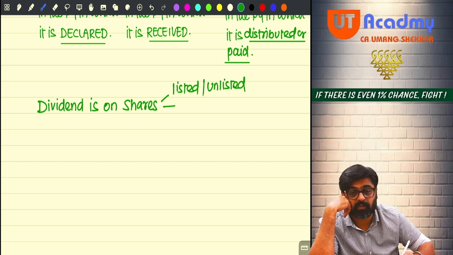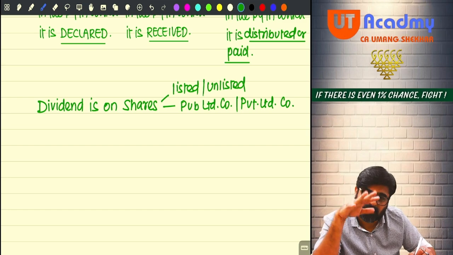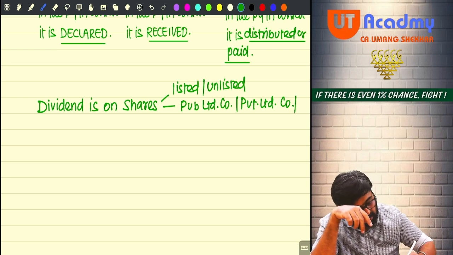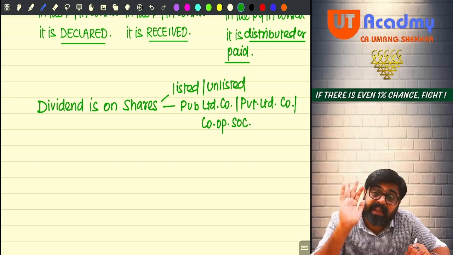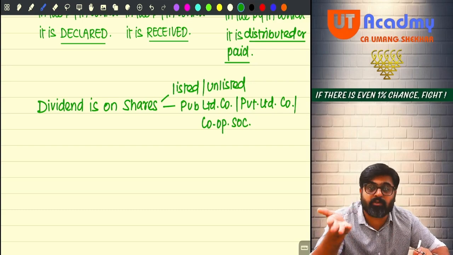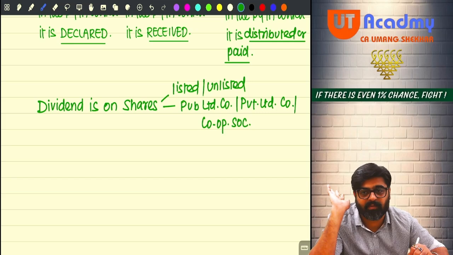What if the shares are of a public limited company? What if the shares are of a private limited company? Will not make any difference. Shares of a company or even a cooperative society, will not make any difference. Even if you are holding the shares of any company, whether public limited or private limited, or you are holding the shares of a cooperative society also, on those shares, if you are getting the dividend, please charge that dividend under the head IFRS only.